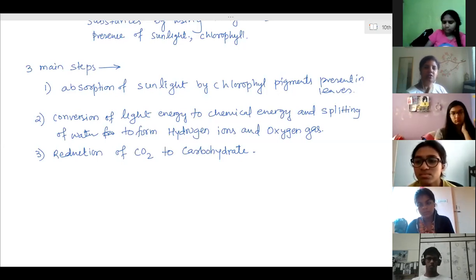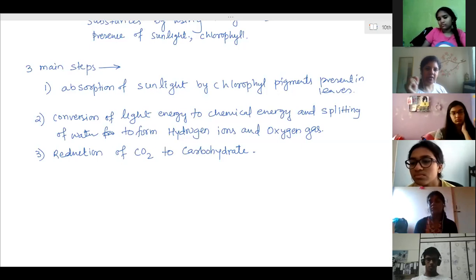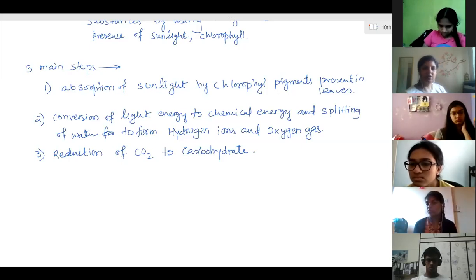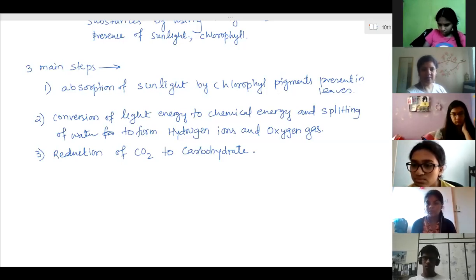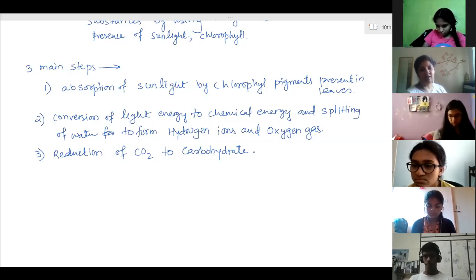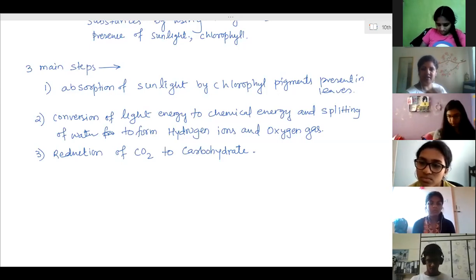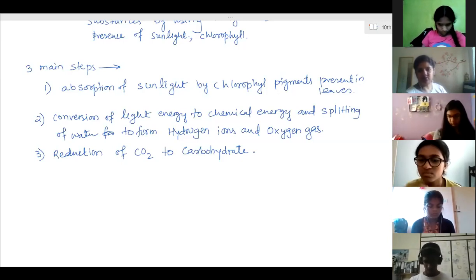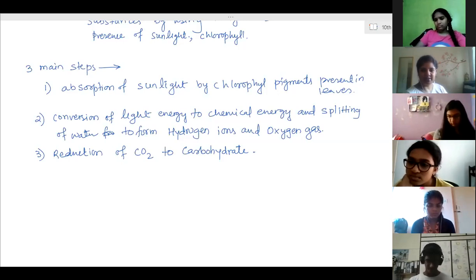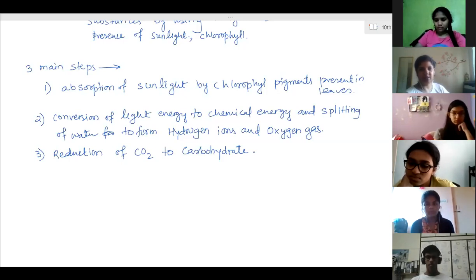Bile is always asked as a question: although bile does not contain any enzyme, it is still essential for digestion. You have to explain that it performs two main functions. One is making the food medium alkaline, because the food entering from the stomach is acidic. The intestinal juices will not work in an acidic medium. They need a basic, alkaline medium. So that acid should be neutralized, and further basic substance has to be created, which is done by the addition of bile.